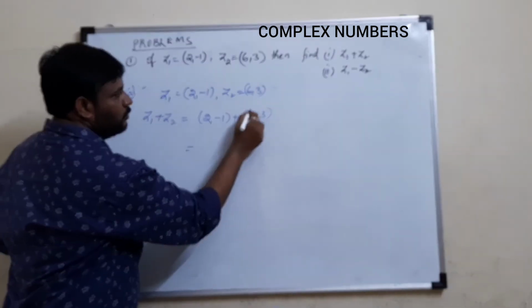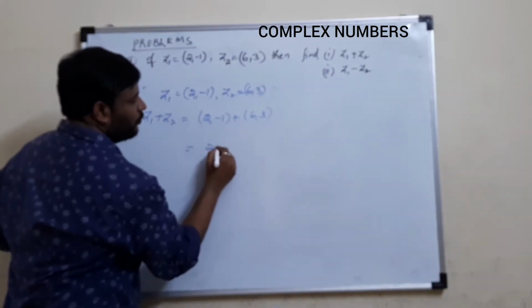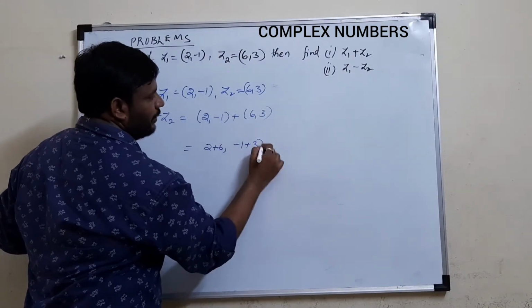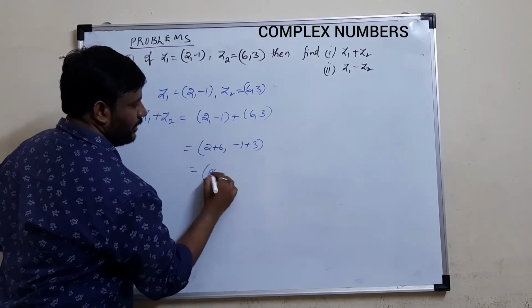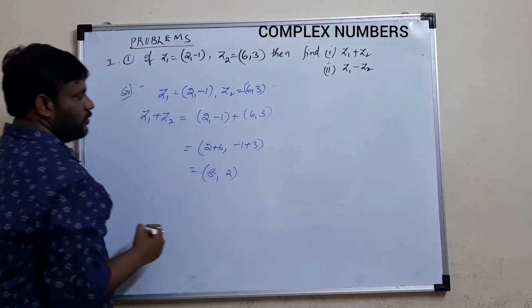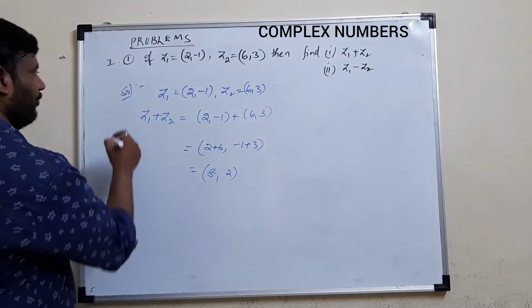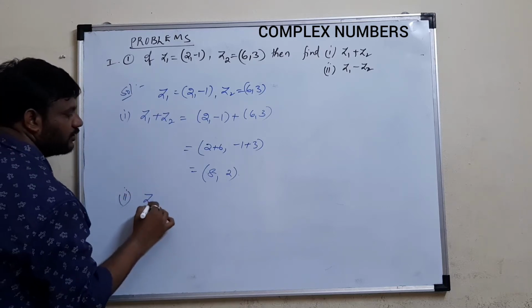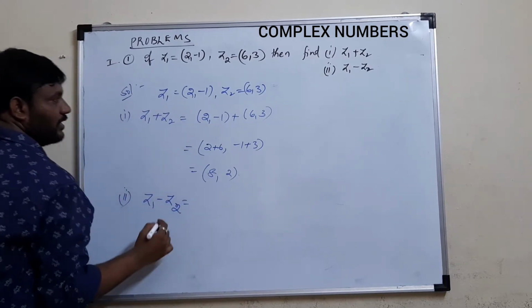So you want to add these two: real part plus real part means 2 plus 6, comma, imaginary part minus 1 plus 3. Okay, you get 8 comma 2. So this is the addition of two complex numbers, the first one. And similarly, go for the difference of two complex numbers, the subtraction z1 minus z2.